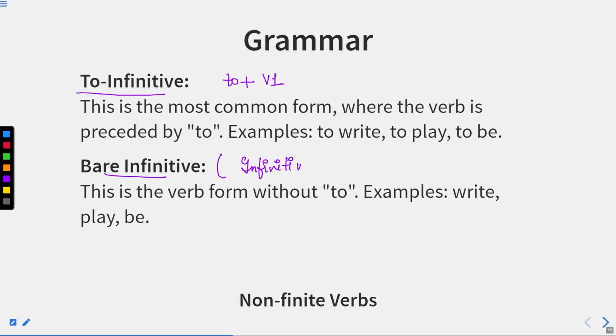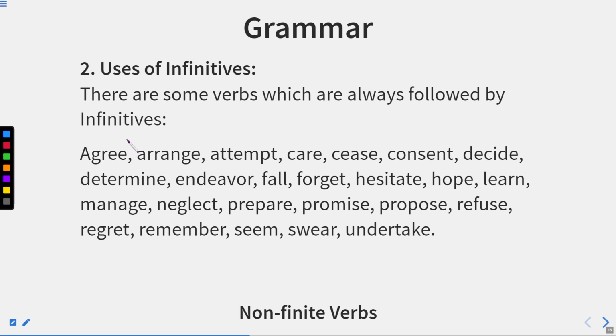It means that whenever we have a structure of only verb 1, and to is not there before it, that is known as bare infinitive. Now, there are many verbs which are always followed by bare infinitives only. That is a rule. So here we are going to discuss bare infinitives as well. Now, this is the verb form without to. Examples: write, play, be. It means I'm not just adding to before it. That is bare infinitive. Now let us proceed.